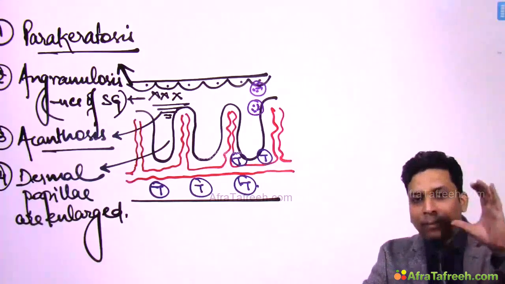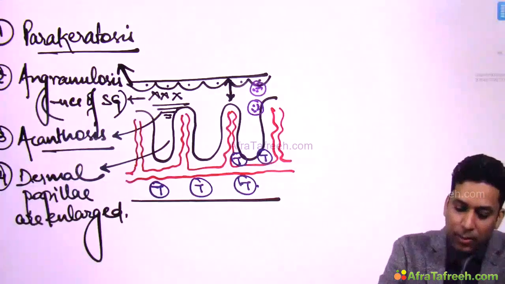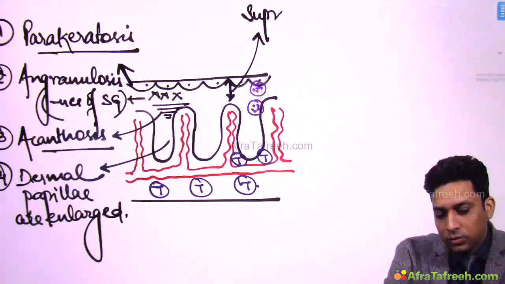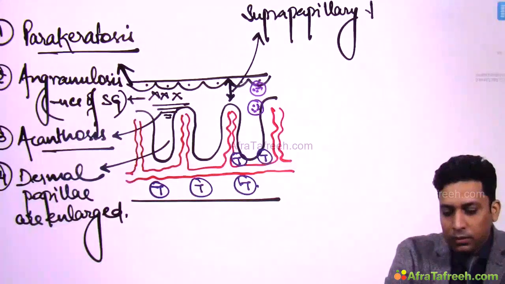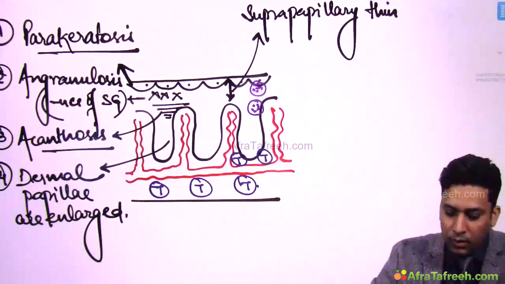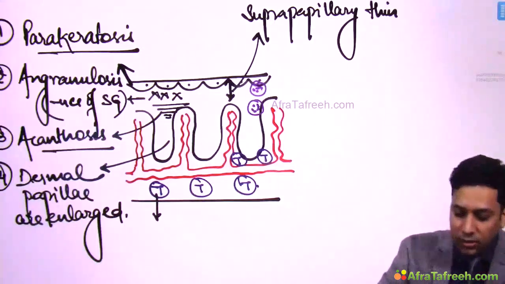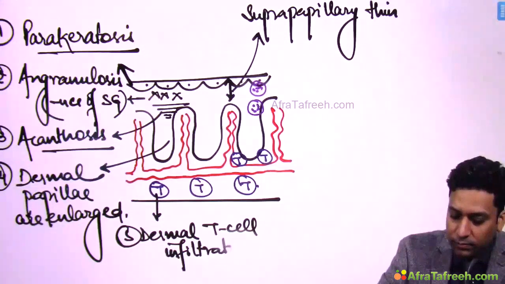Now when this dermal papilla enlarges, what happens to this space above it? So this space which is present above dermal papilla becomes thin. So this is known as suprapapillary thinning. Now there is a lot of T cell infiltration which is occurring in dermis. So dermal T cell infiltration.